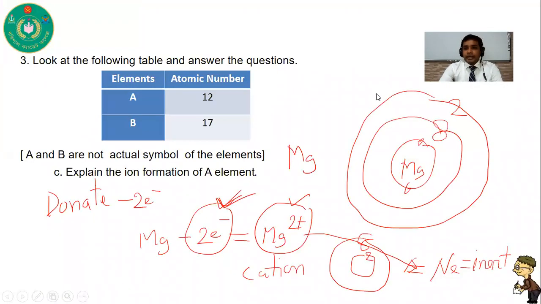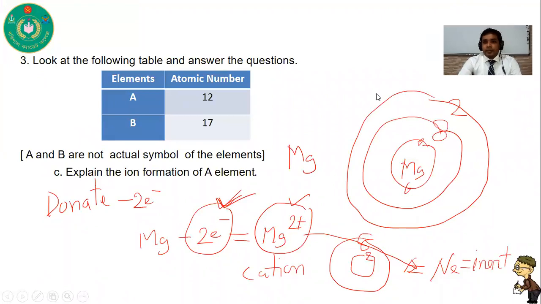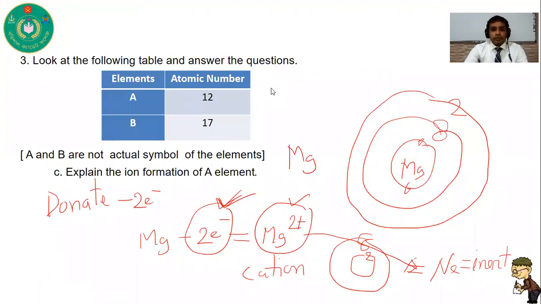So for attaining the 8-electron configuration, it needs to donate 2 electrons. By donating 2 electrons, it attains Mg2+. That means it forms a cation.